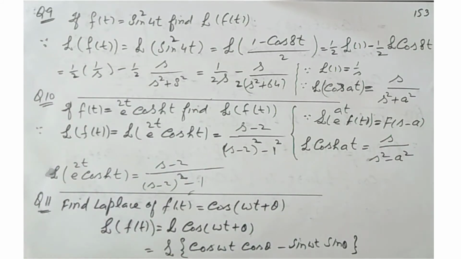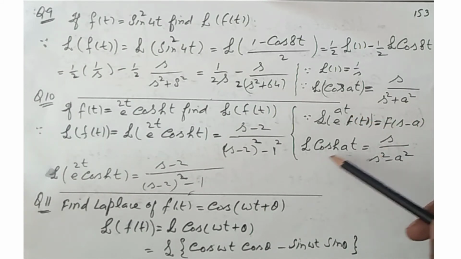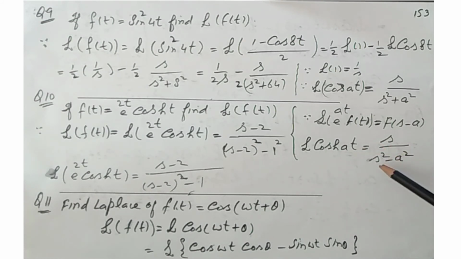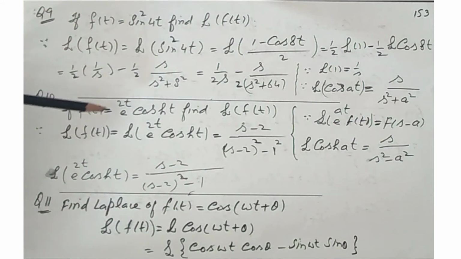Now question number 10, if f of t equal to e to the 2t cos hyperbolic t, find the Laplace of f of t. So in place of f of t, we put e to the 2t into cos hyperbolic t, and we are using this formula: Laplace of e to the at f of t equal to f of s minus a, and in place of cos hyperbolic at, s over s square minus a square. So in this part of e to the at, our value of small a is 2.